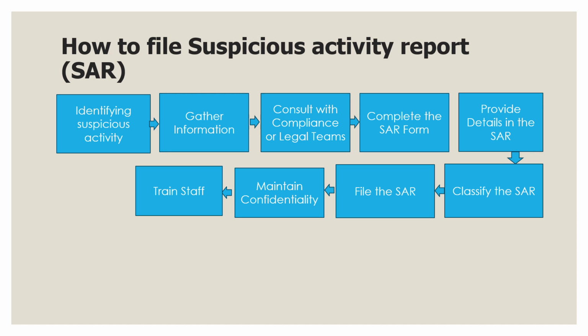Identification of suspicious activity, in which we recognize and identify any transaction or activities that appear to be unusual, suspicious, or potentially indicative of illegal financial behavior. This may include large cash deposits, frequent transactions just below reporting threshold, or activity that is inconsistent with the customer profile. Then gather information, in which we collect all relevant information about the suspicious activity. This includes transaction records, customer identification, and any supporting documents or communication related to the activity.